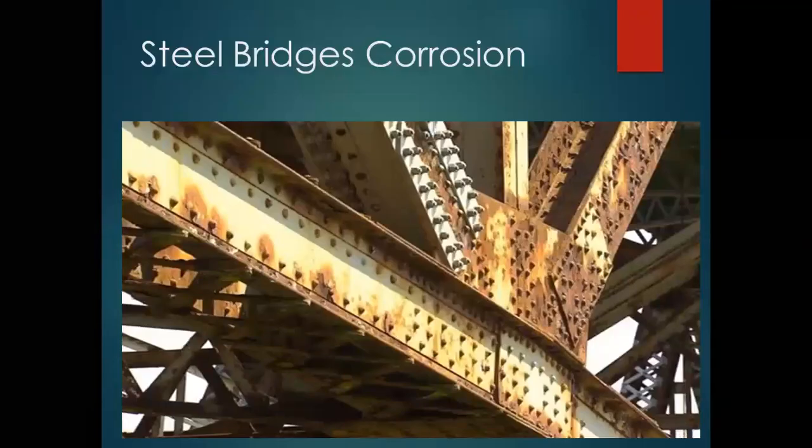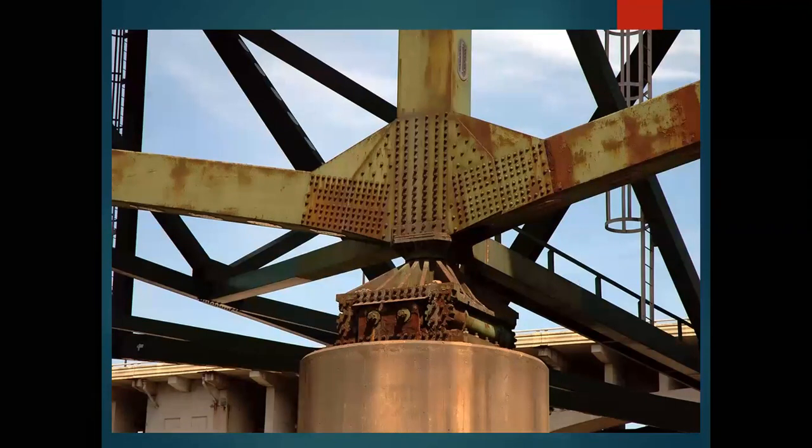You can see the steel bridges, and in the steel bridges corrosion of the steel will occur, and the steel will be corroded, so its strength properties go on reducing. You can see this corrosion of the steel.